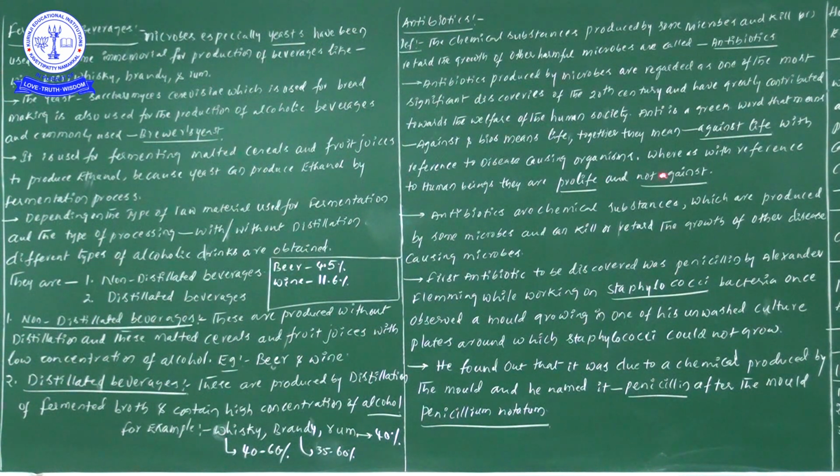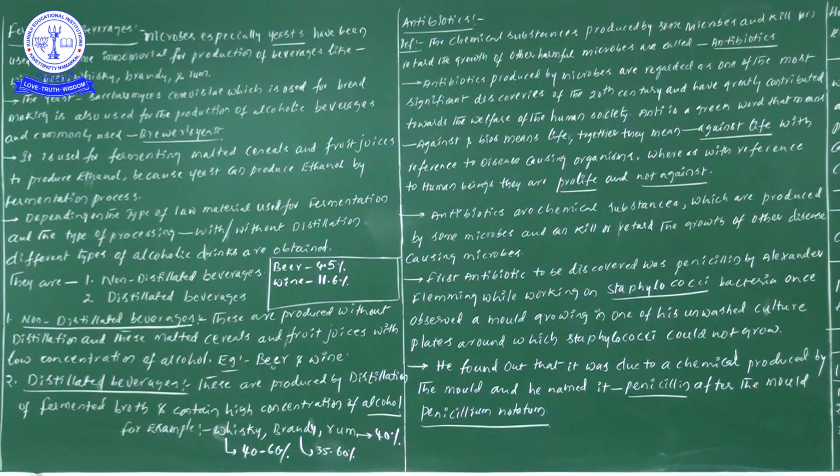Whereas with reference to human beings they are pro-life, not against. I will give you one important example. Suppose our health is not good, and the doctor suggests we take antibiotics. At that time, when we take antibiotics, we will not die. So what about the pathogens present in our body?